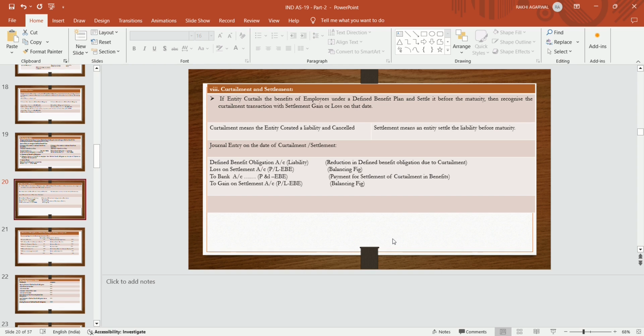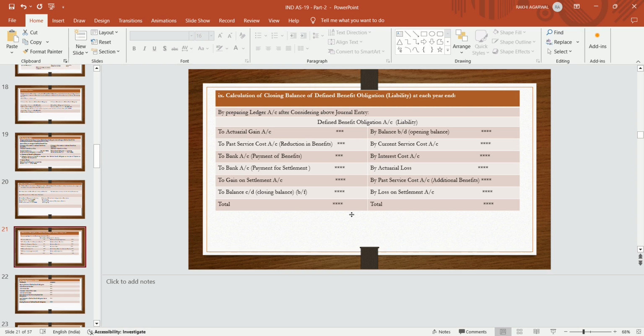So, defined benefit obligation account debit, reduction in defined benefit obligation due to curtailment; loss on settlement, balancing figure; to bank, payment for settlement of curtailment in benefits; to gain on settlement. It means whatever obligation was created earlier is reversed, and whatever payment is made to the employee is credited to the bank account. The difference between the obligation and the amount paid is a gain on settlement, which is credited, or a loss on settlement, which is debited as a balancing figure. So this is curtailment and settlement.